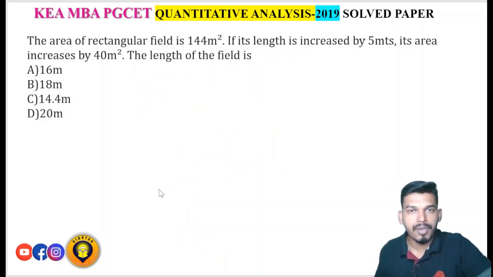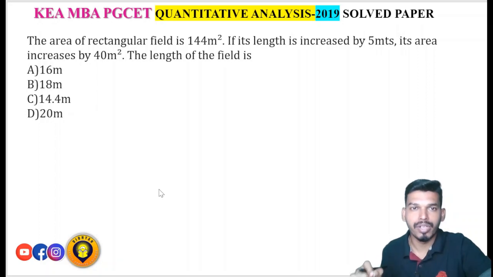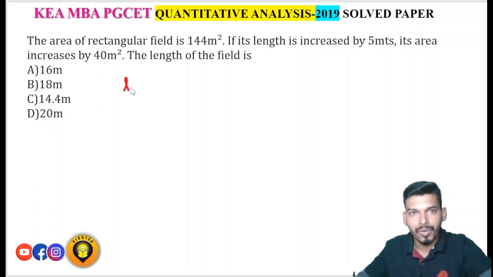The area of a rectangular field is 144 meters square. If its length is increased by 5 meters, its area increases by 40 meters square, then the length of the field is. So you already know what is the area of a rectangle. Area of a rectangle is nothing but length into breadth.